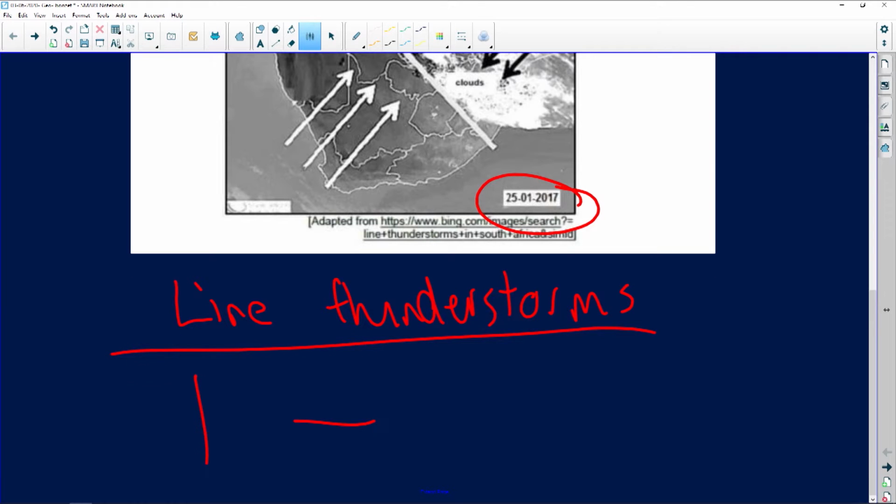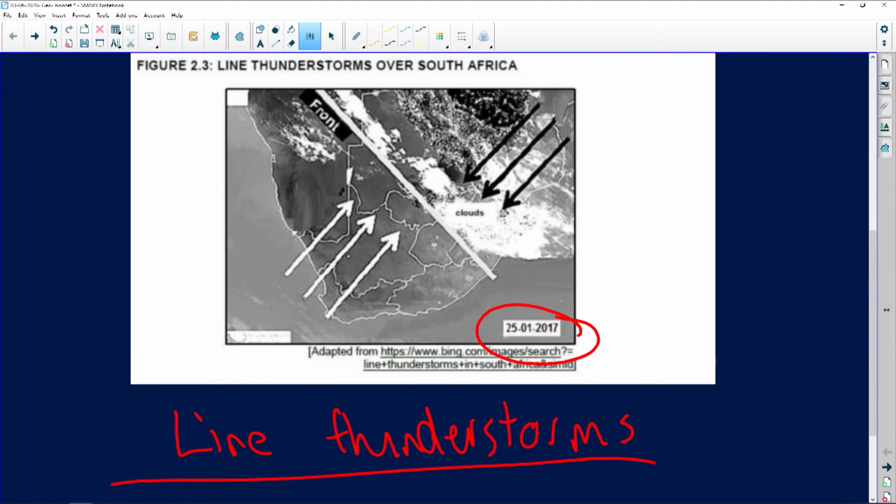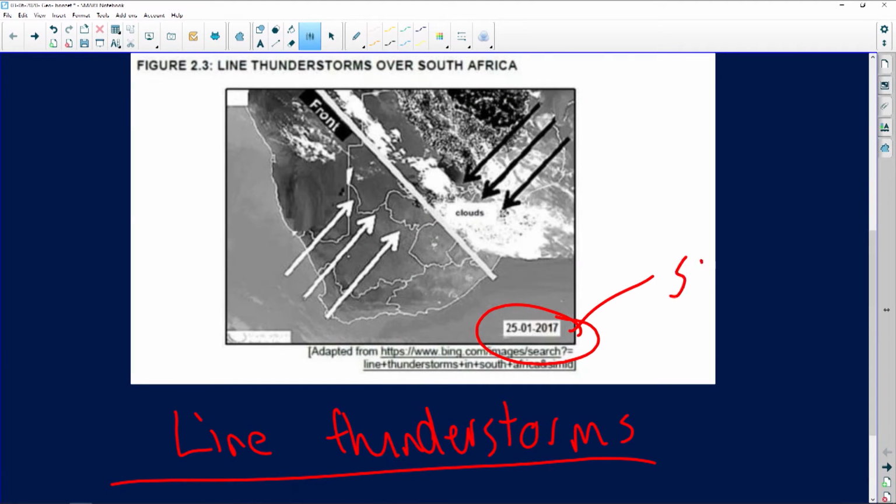If you live in the interior, you will know when we experience thunderstorms most of the time: usually during summer. The date on there specifies that it's summer. That's our first tip. So immediately, we can say that line thunderstorms we only experience during summer.